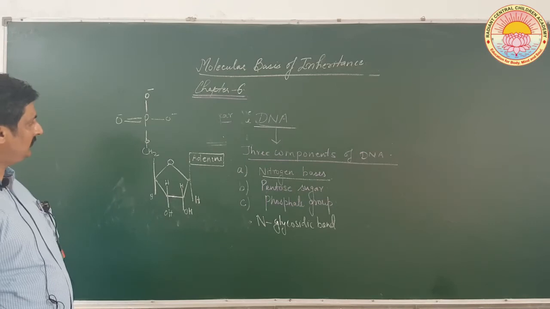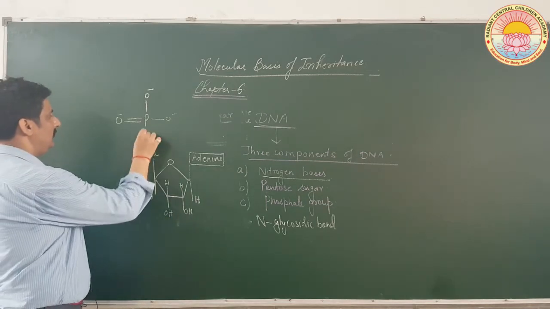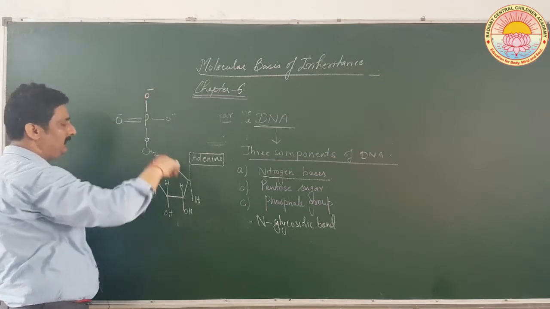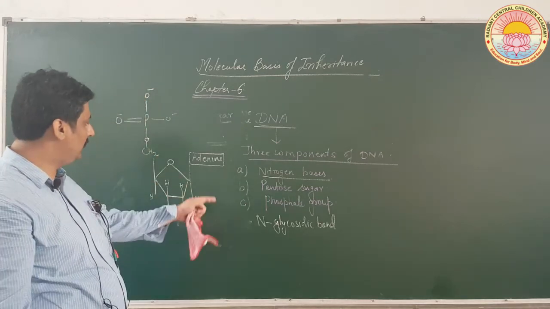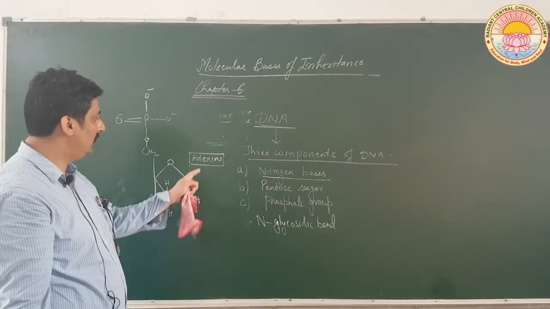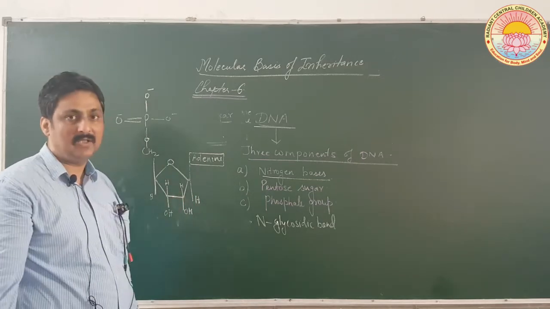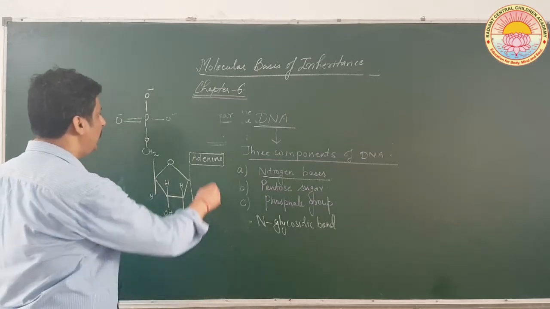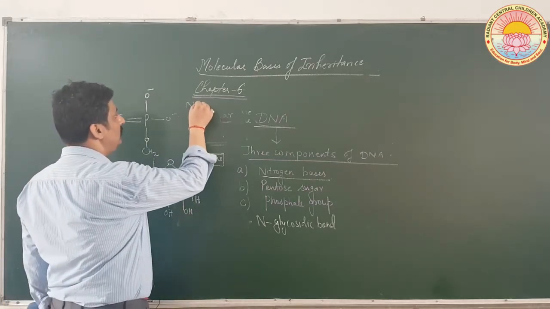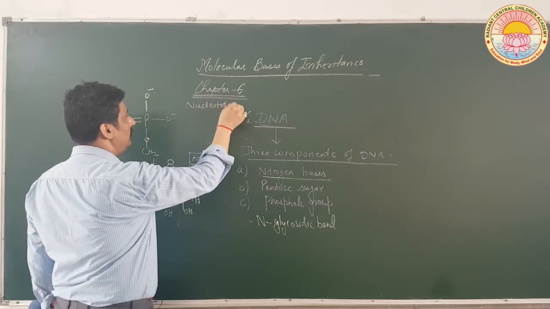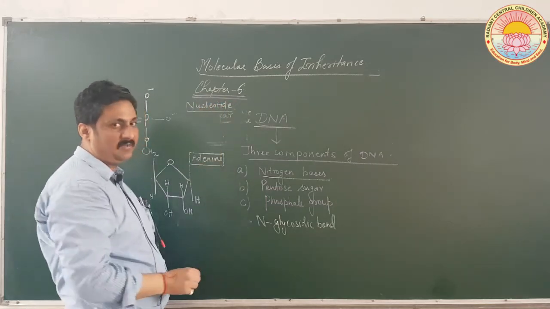Now see, you can see that the whole thing is now connected. This phosphate group has now been connected with the nucleoside: adenine, pentose sugar and this phosphate group. In this condition, it is called a nucleotide.